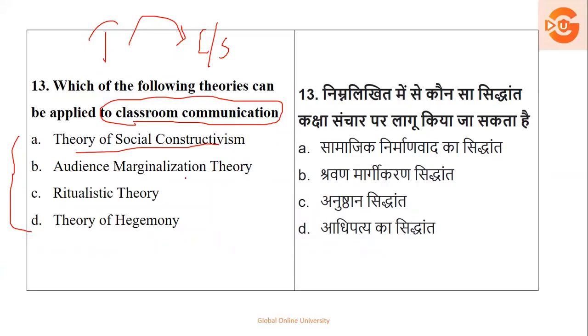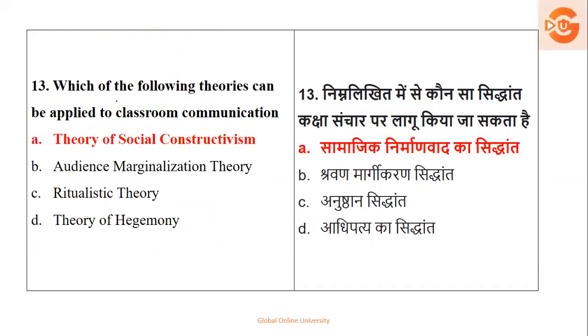In audience marginalization theory, you don't know which type of audience they are talking about. In ritualistic theory, it is basic rituals. The theory of hegemony is talking about dominance, so it will not be allowed. But if you read the question and understand it in a different way, you will definitely get the right answer. That is, the theory of social constructivism is the right answer for this question.